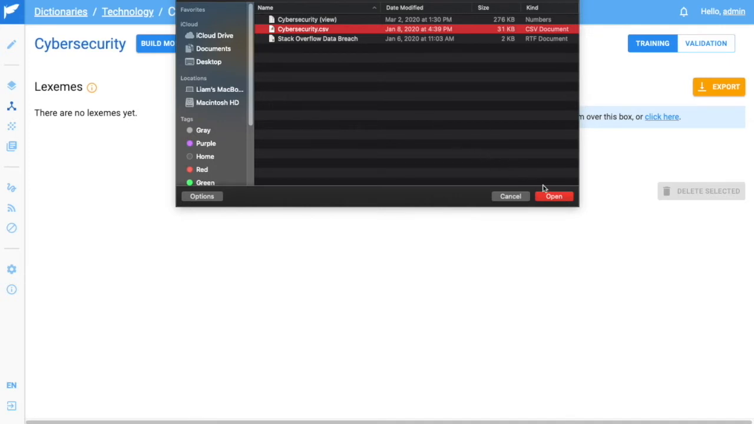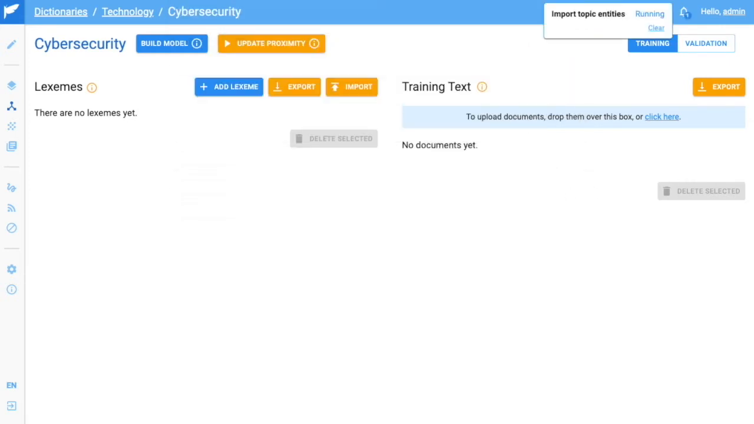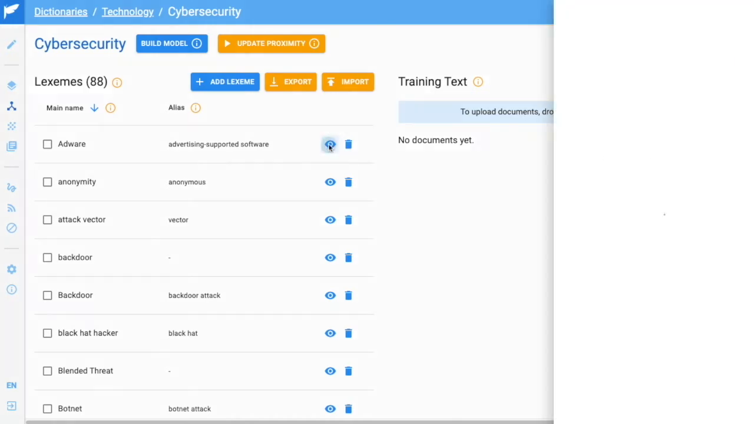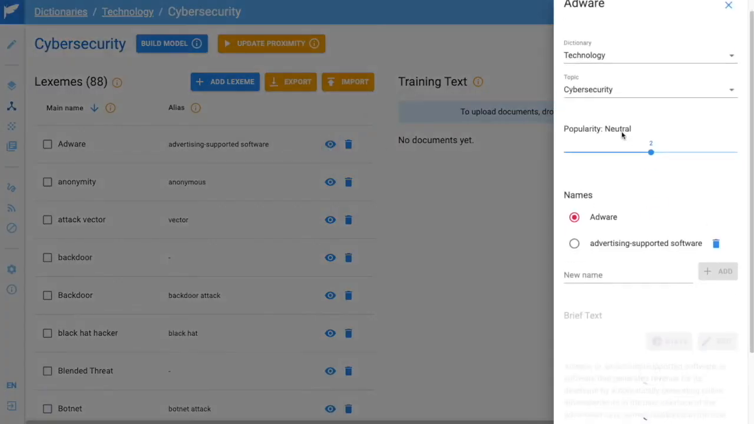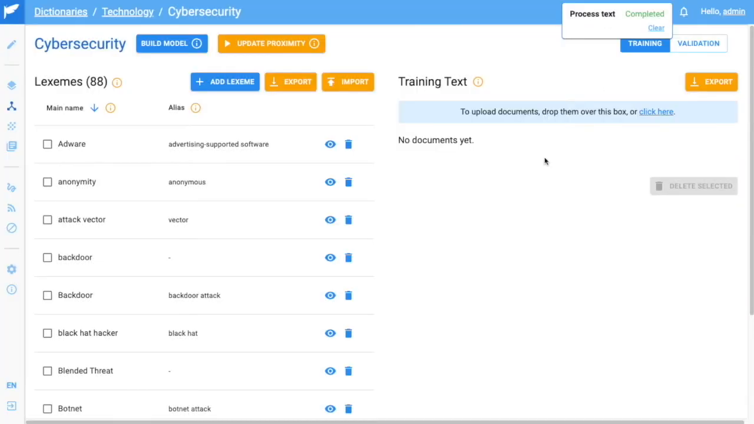We can import a CSV composed of 3 columns. First column of main name, second column of aliases, and the third column with a definition for each lexeme. We can click on any of these lexemes to see what the definitions and aliases are that we added. In this case, we're looking at adware and its definition.